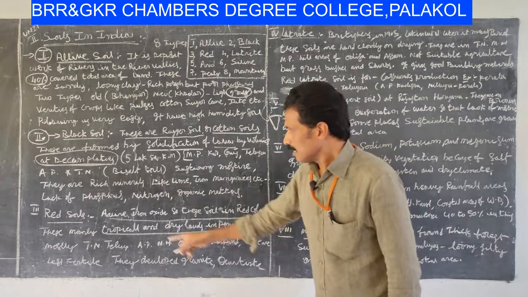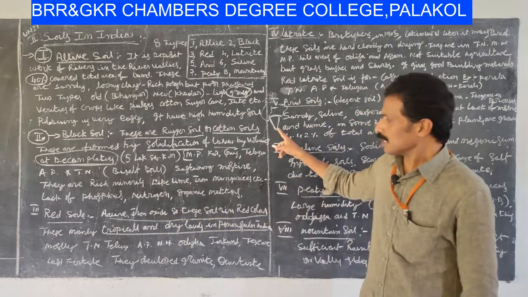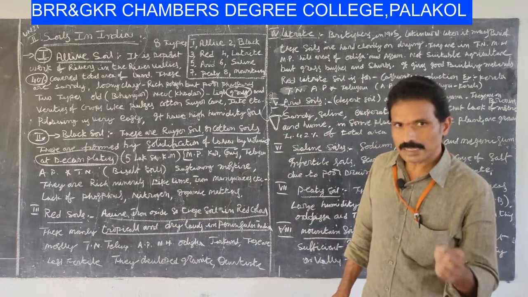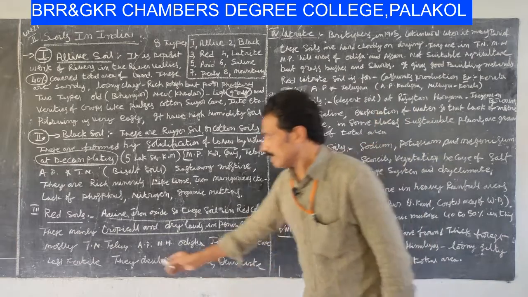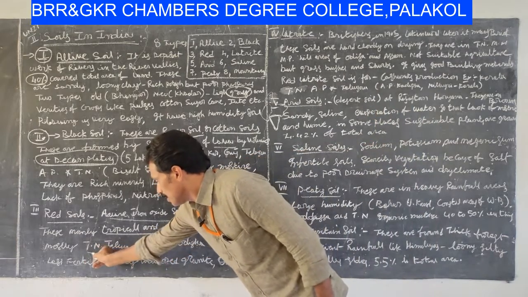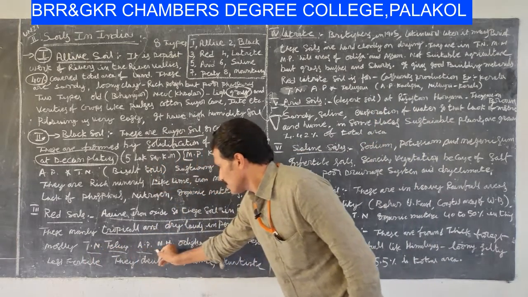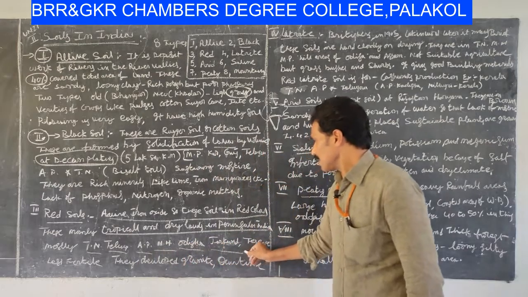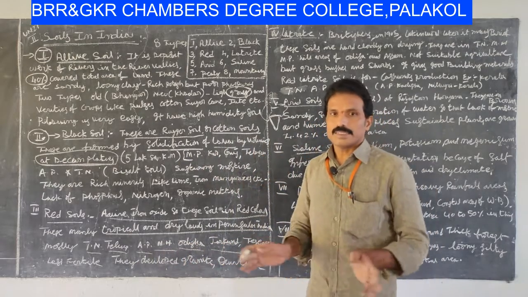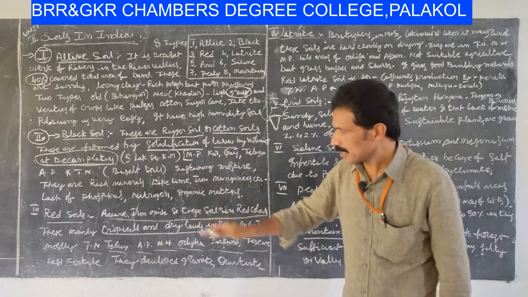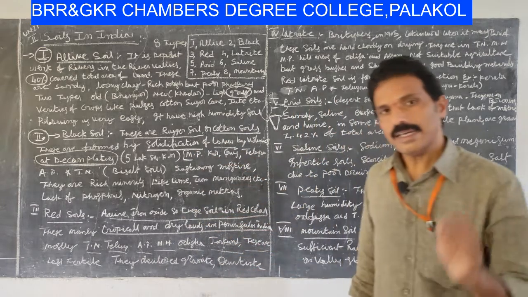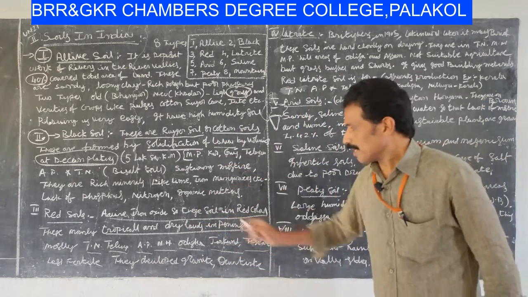So these are mostly peninsular, tropical and dry areas, existing in Tamil Nadu, Telangana, Andhra Pradesh, Maharashtra, Odisha and Jharkhand.